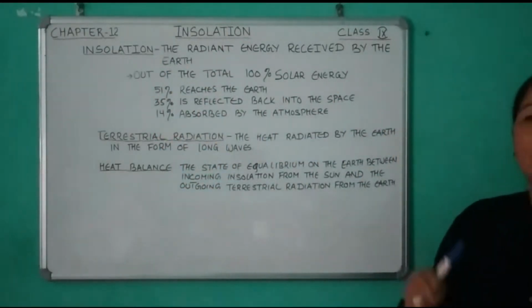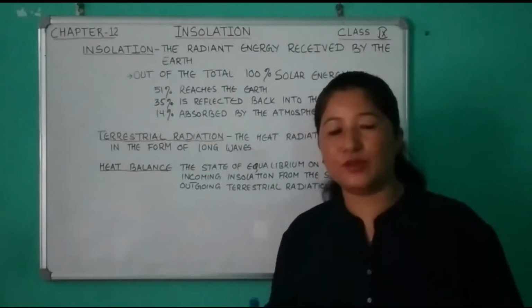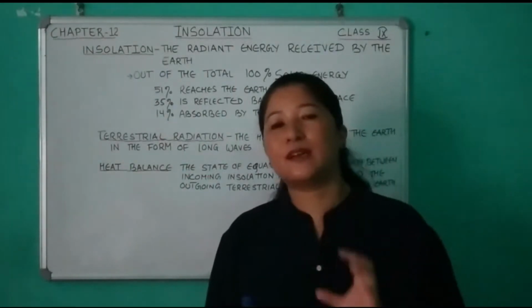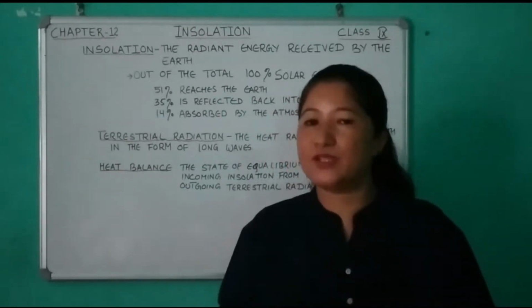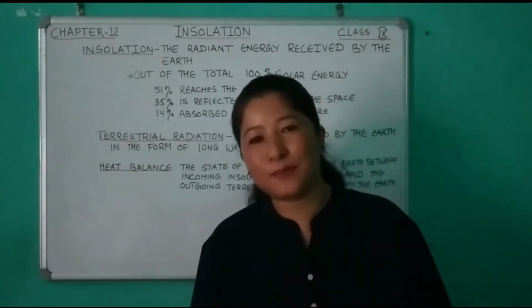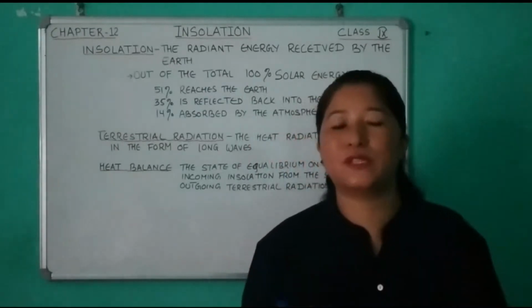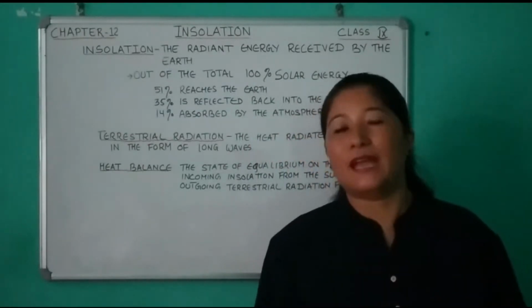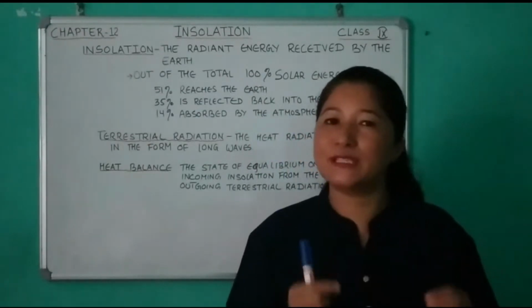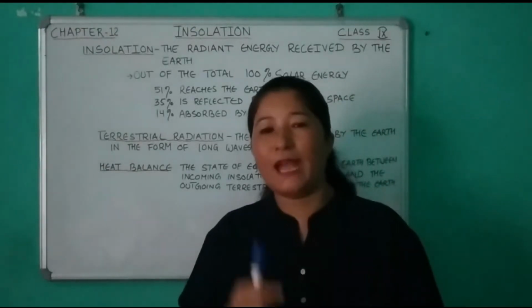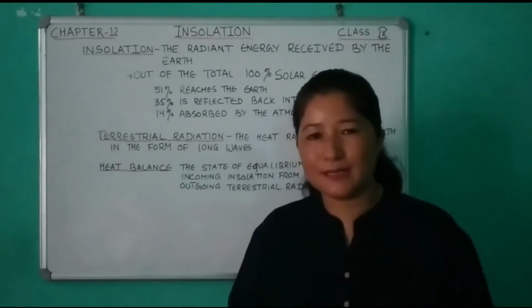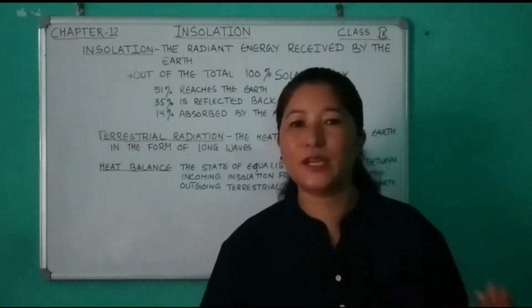The solar energy intercepted by the earth is only a small fraction. The solar energy is dissipated and scattered before it reaches the earth's surface, and the earth intercepts only a small fraction, due to its small size and its great distance from the sun.